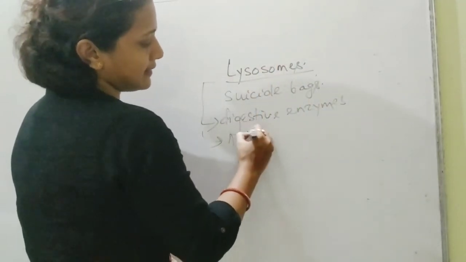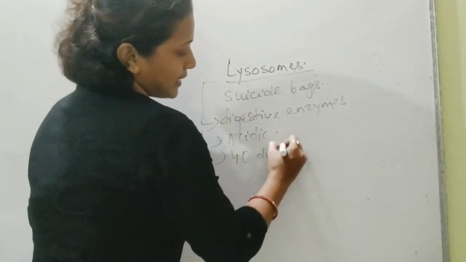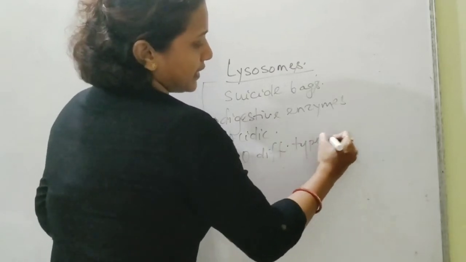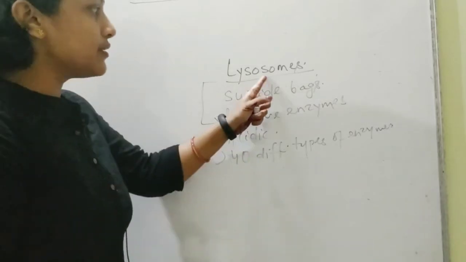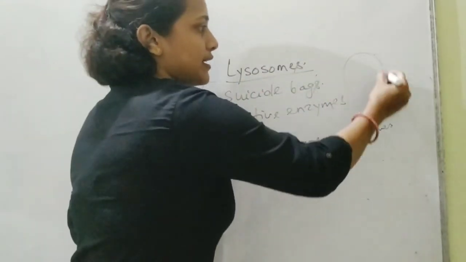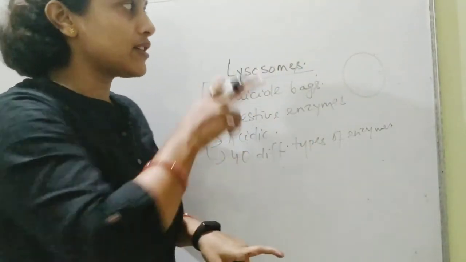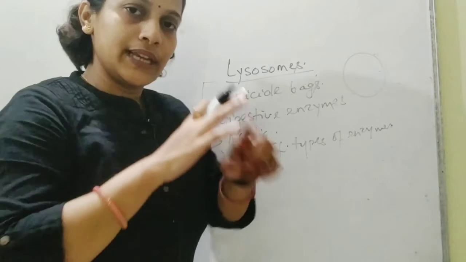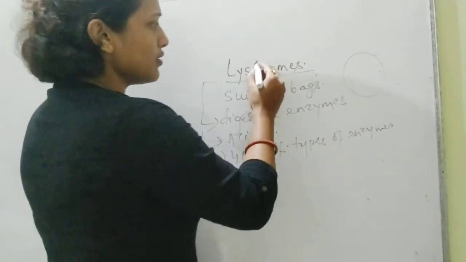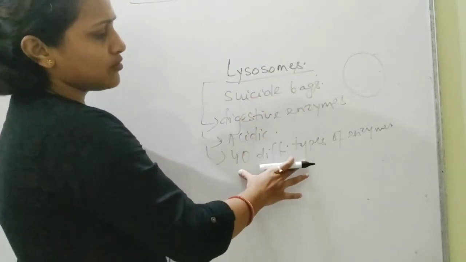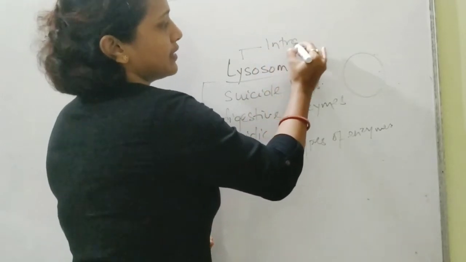They are acidic in nature, and they have about 40 different types of enzymes in them. They are surrounded by a membrane which protects the enzymes from getting out into the cytoplasm, because once the enzymes move out, the entire cell is completely disintegrated, lost. So that's why we say that lysosomes are the suicide bags, and they help in intracellular digestion.